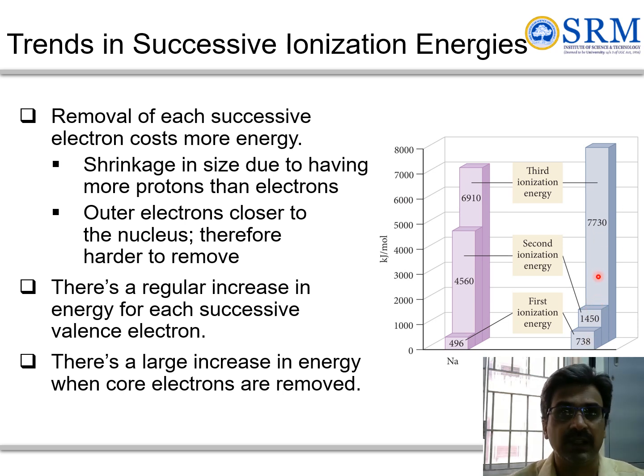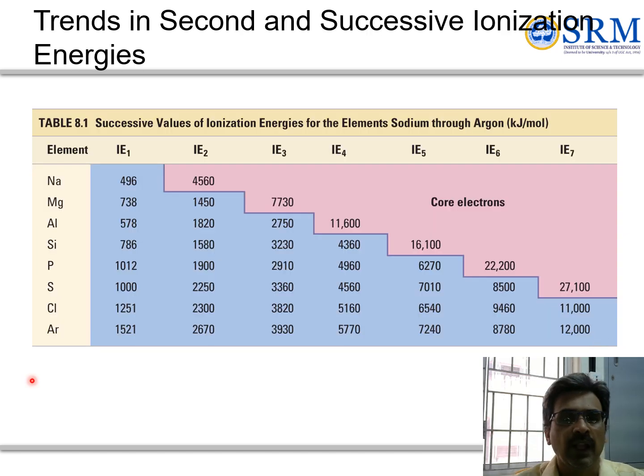It is almost 10 times the first ionization potential. These are some of the trends for second and successive ionization energies. Removal of one electron is easier, but when you move to core electrons, removal becomes extremely hard.